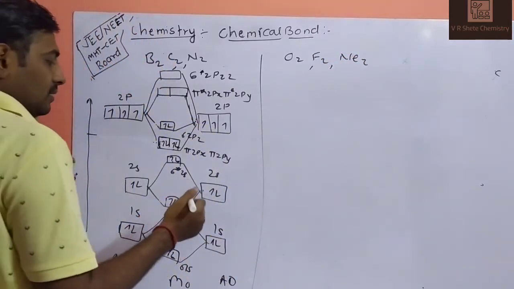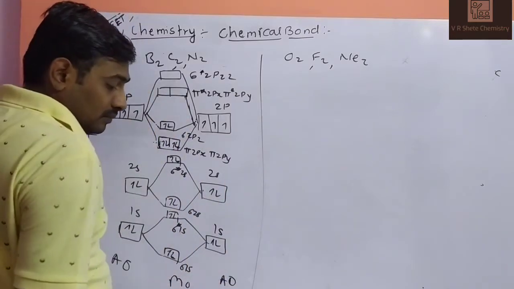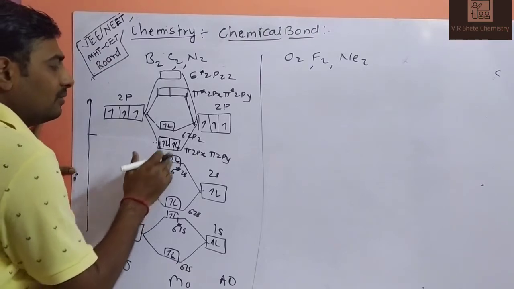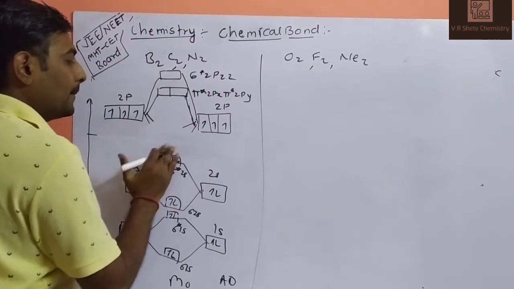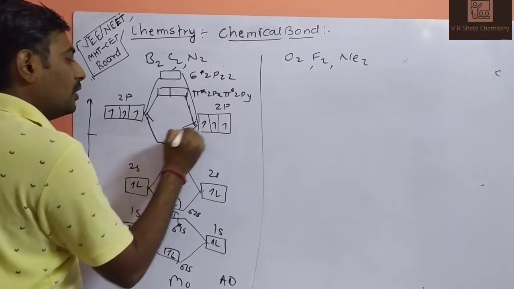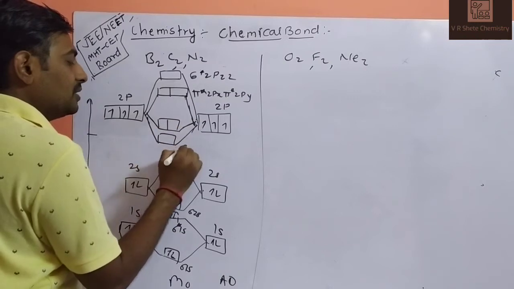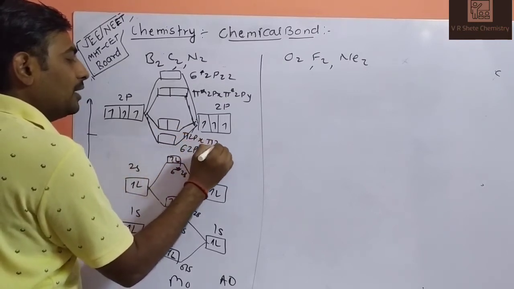So what will be the change? The change is in this orbital. This lower energy orbital will be the same, and this one will be the same. The change is in this orbital: lower energy is sigma, higher energy is pi orbital. This is sigma 2pz, pi 2px, pi 2py.